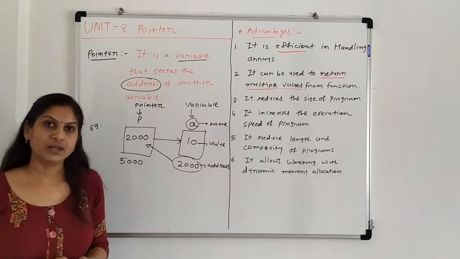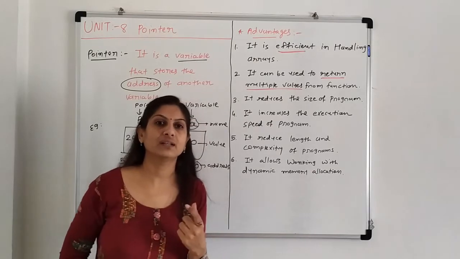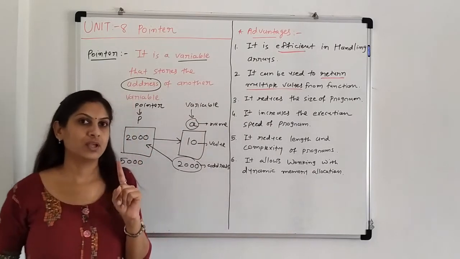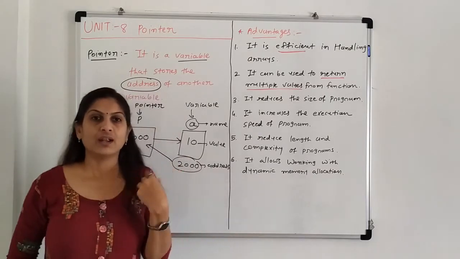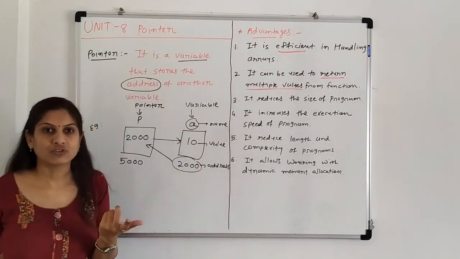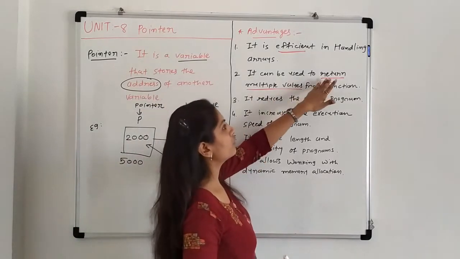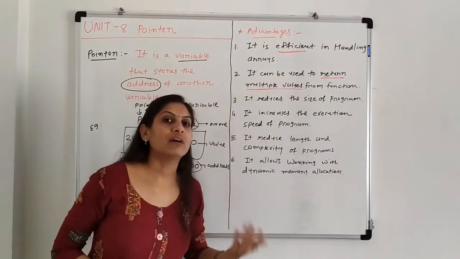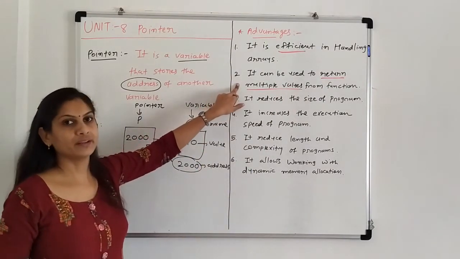If you remember, whenever we create a function, it returns only a single value, such as the sum of digits or the factorial, which is a single answer. But if we want to return multiple values from a function, then we must use the pointer concept.